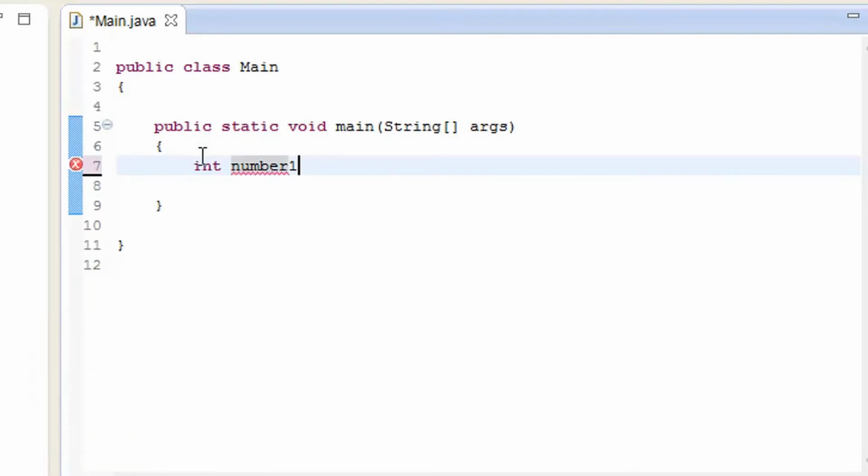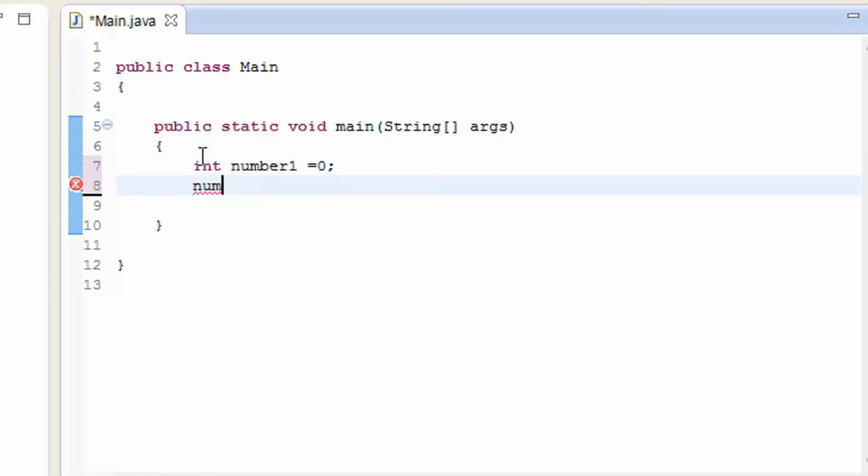Type something out, that ends over here. Number 1 is equal to number 1 plus 1, and then close this one. I think you must be knowing how it works.